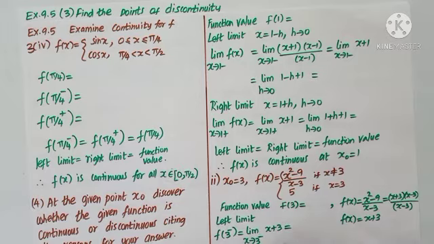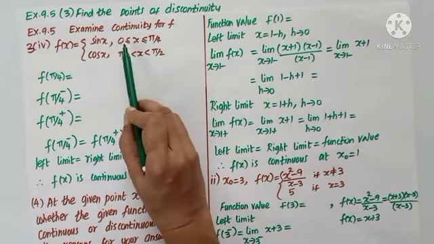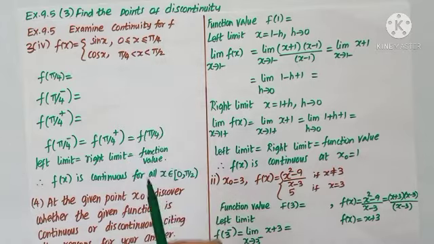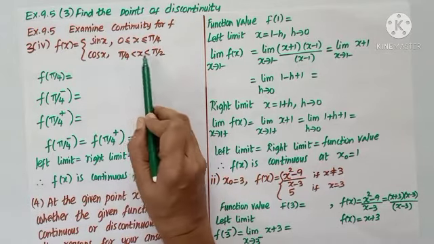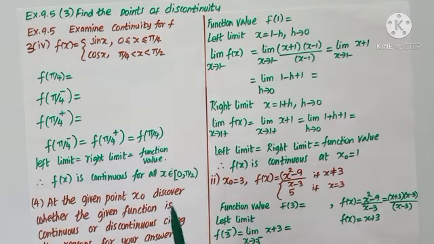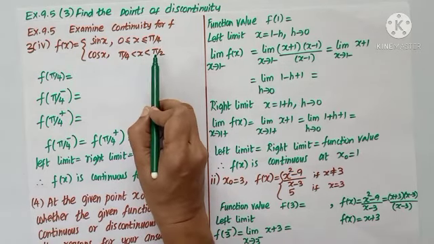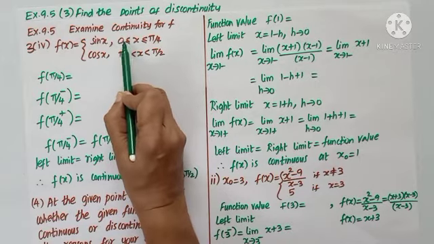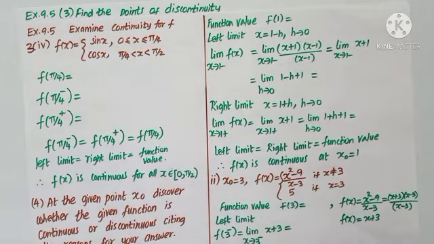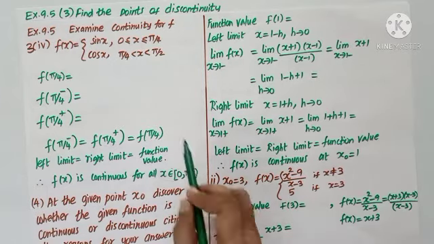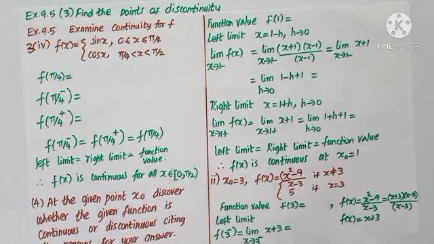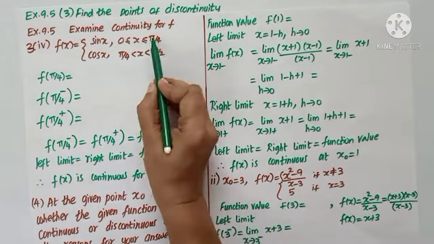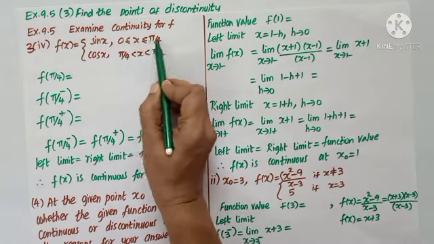Fourth subdivision, as we check the points of discontinuity for the function f of x equals sin x between 0 and pi by 4, cos x between pi by 4 and pi by 2. Notice it is less than pi by 2, so an open interval, whereas at 0 the equal symbol is there, so it is a closed interval. When you are writing the answer, you must declare the interval properly. Now, we need to check this point where there is a split.